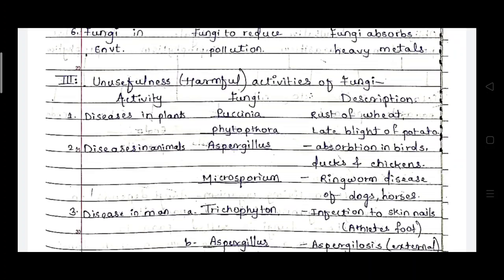Due to infection of Microsporium, ringworm disease of dogs or horses occurs. They affect the skin of these animals, and the ringworm is found.